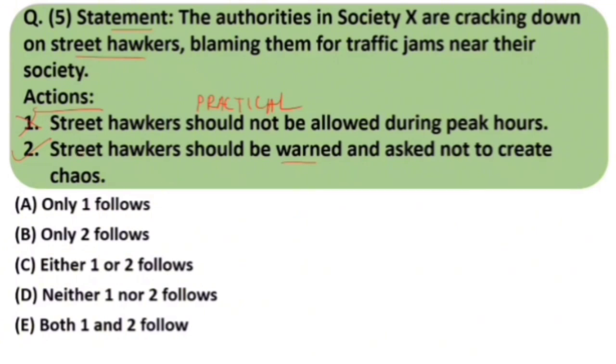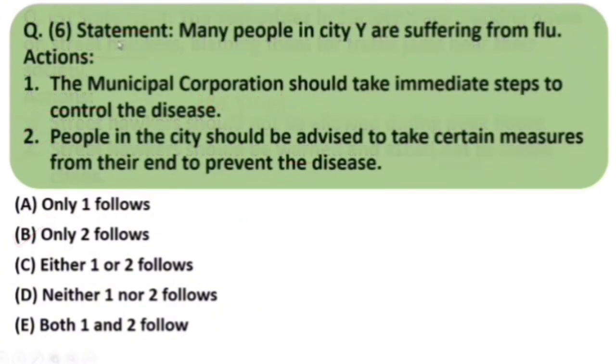The course of action which is most appropriate would be that street hawkers should be warned and asked not to create chaos. So only 2 follows. That is the answer. Statement: Many people in city Y are suffering from flu. Actions: The municipal corporation should take immediate steps to control the disease.